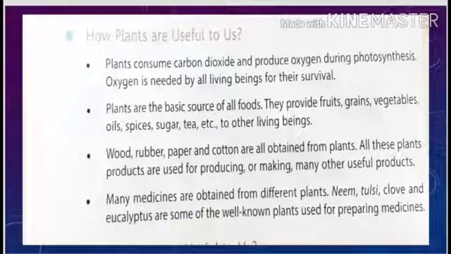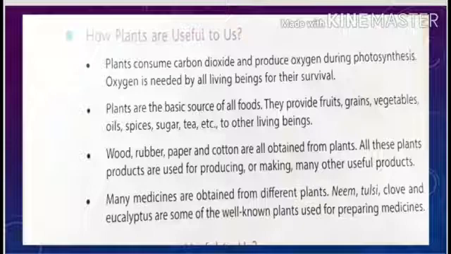Second one, plants are the basic source of all food. They provide fruits, grains, vegetables, oils, spices, sugar, tea, etc. to other living organisms. Third point of importance is all about things like wood, rubber, paper, cotton. All these are obtained from plants. These are plant products and are used for producing or making many other useful products.